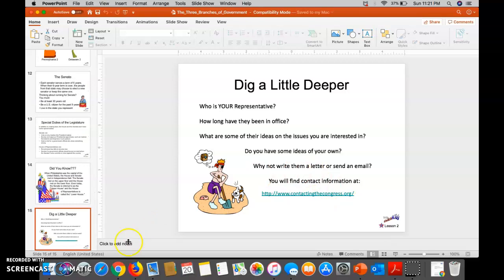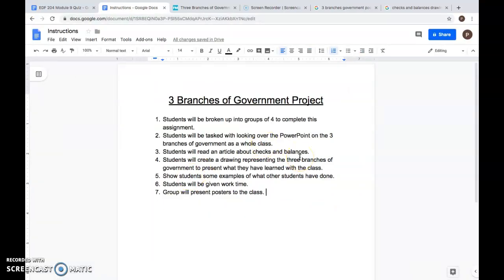So now that we've gone over this PowerPoint very briefly, what you're going to be doing today is learning some more about the three branches of government. You're going to be broken up into 4 groups to complete this assignment. The students will be tasked with looking over the PowerPoint on the three branches of government. We already did that as a whole class, and so now you're going to look over it a little bit deeper together. I didn't go over every slide in detail, so you're going to access that from a link on Google Classroom and look at that together and read more in detail to learn what's on it.